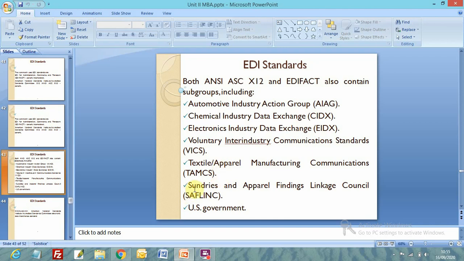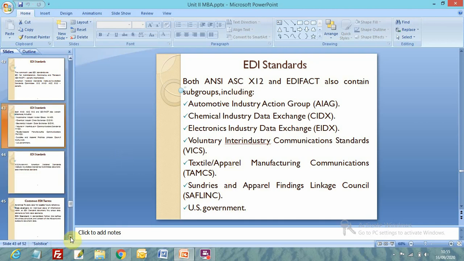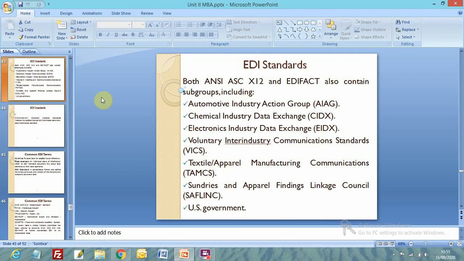Similarly, sundries and apparel findings, linkage counts. This is one again, and the US government. These are some subgroups related to EDI standards, right? As I said, EDIFACT has three areas. These are the subgroups for different industries for the EDI standards.